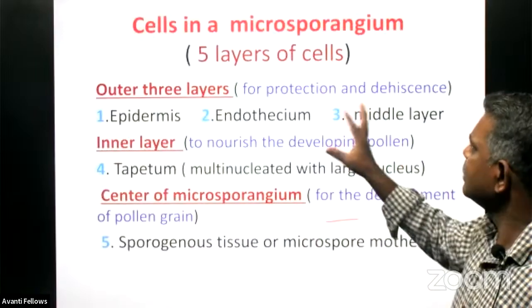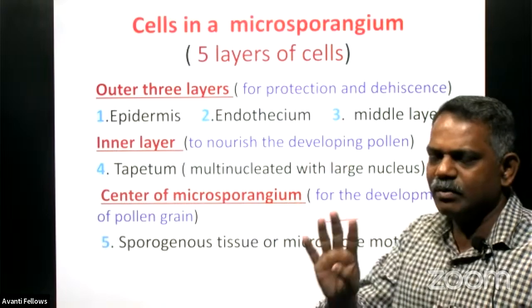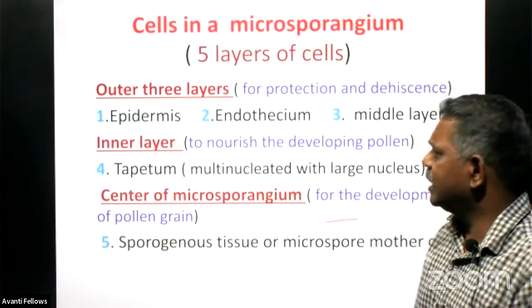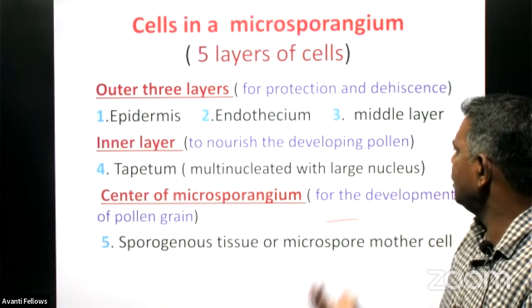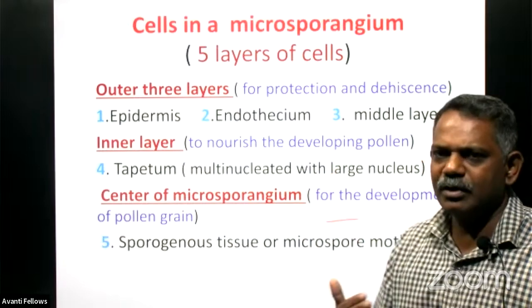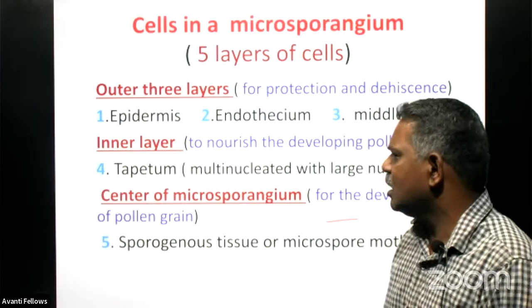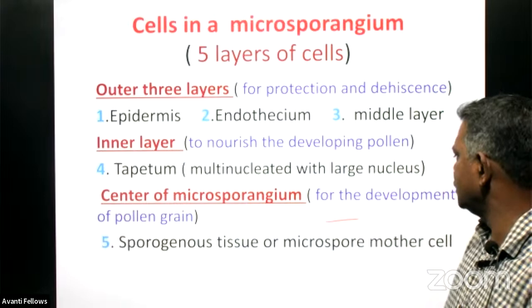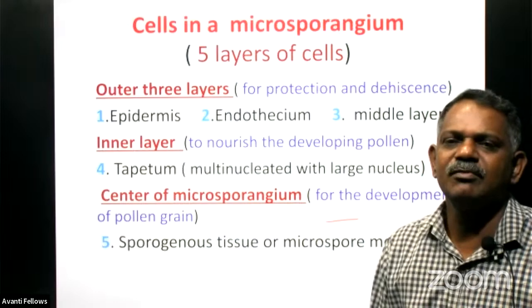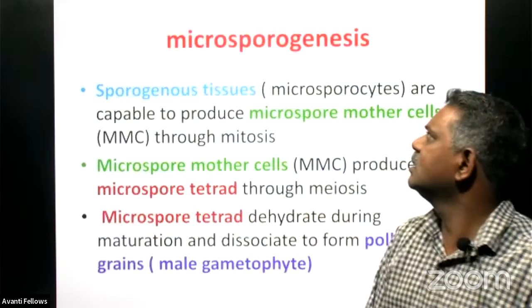These are the cells present in the microsporangium. There are 5 layers, and the outer layer is made up of 3 kinds of cells in 3 layers only: epidermis, the outermost one, next the endothecium, and next the middle layer, and the inner layer is the tapetum, for the nourishment of the pollen grains during its development as well as maturation. And the center of the microsporangium is made up of microspore mother cells, and these cells are responsible for producing microspores, or male reproductive gametes.